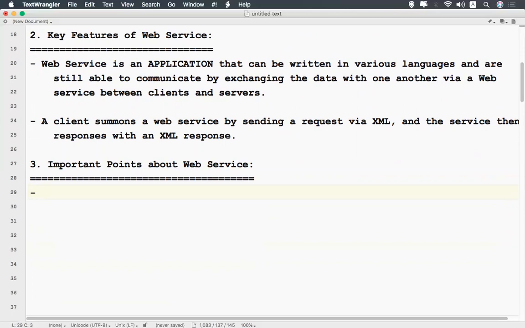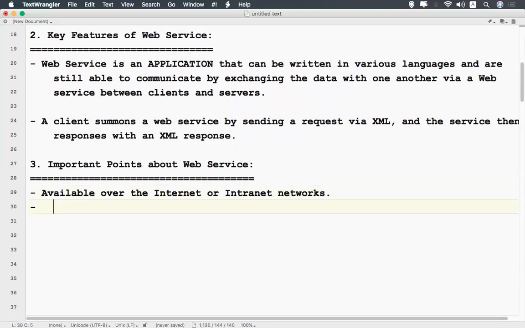So it's available over the internet or intranet networks. Means how it is available, the web service. If you have a web service, where will it be available? Available over the internet or intranet. Okay, the web service is available over the internet or intranet, you can say, networks.